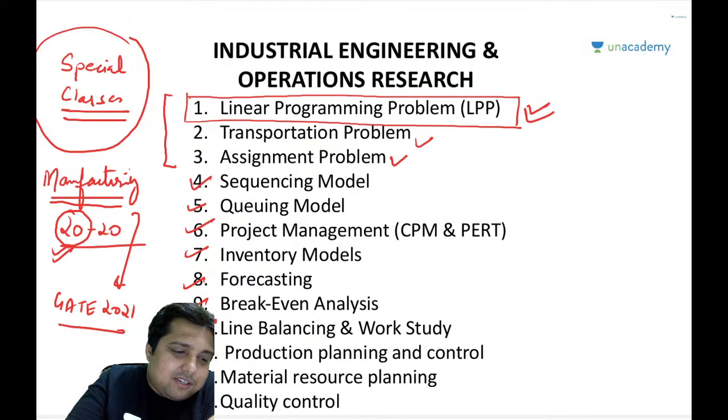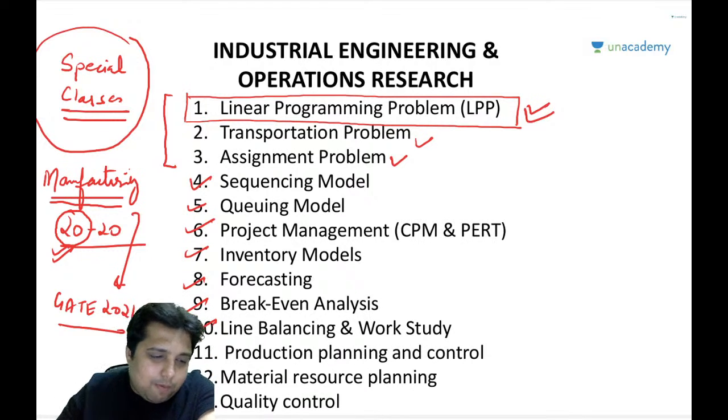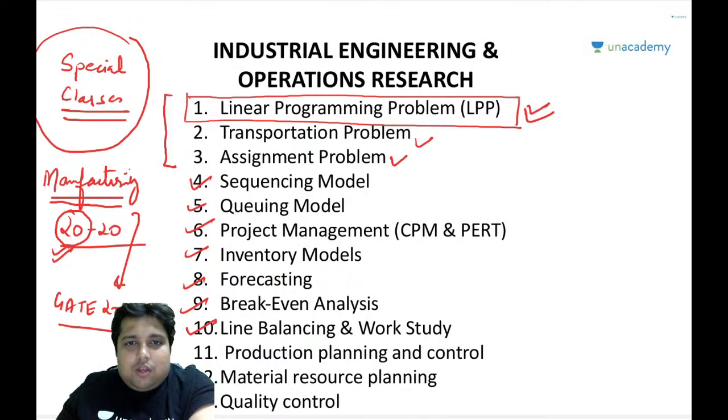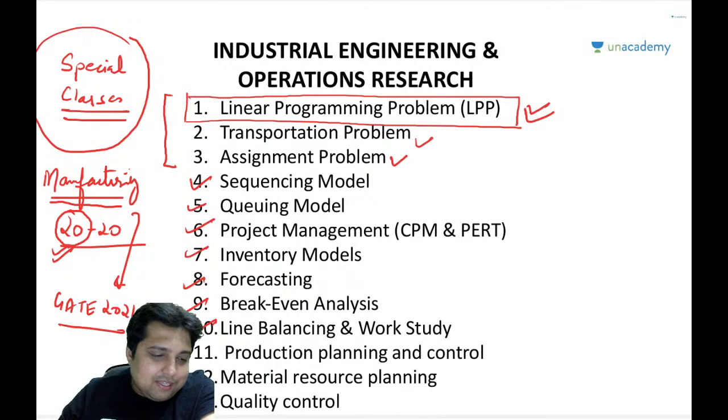So let us start linear programming problem. So guys, as Crystal Roy has asked me, Gaurav is asking, sir, in question. Let's see, Gaurav. I will be trying to add more questions, but then it will become very lengthy. So I think the question palette more or less will be same.